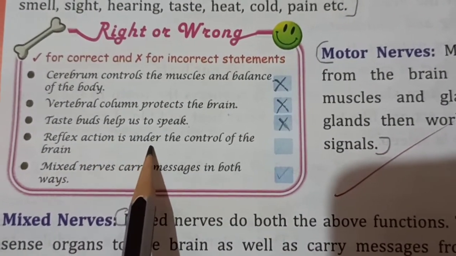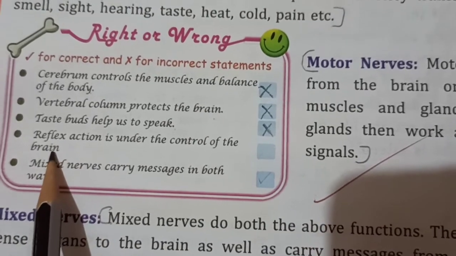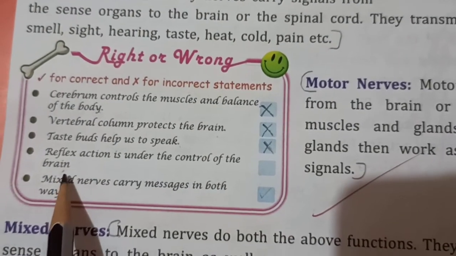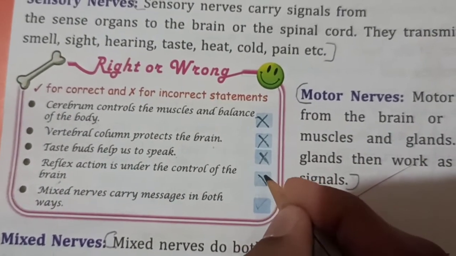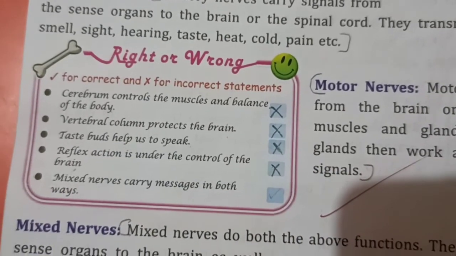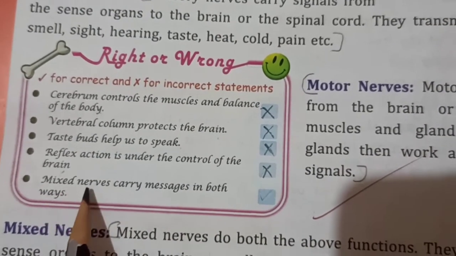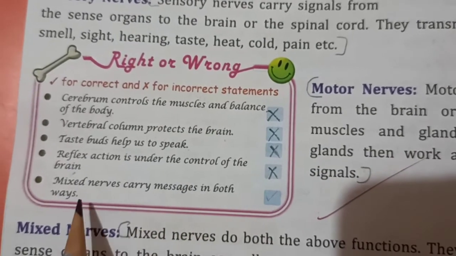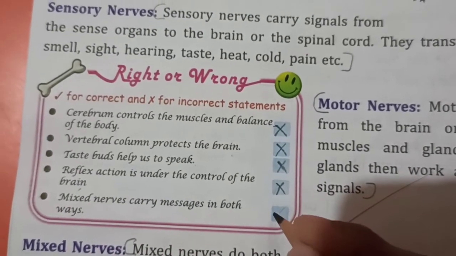Reflex action is under the control of the brain. Is it, children? No, it is under control of the spinal cord. So put a cross. Mixed nerves carry messages in both ways. That is correct.